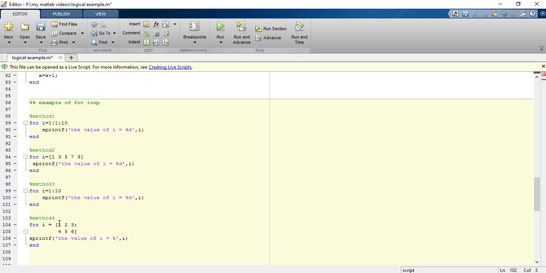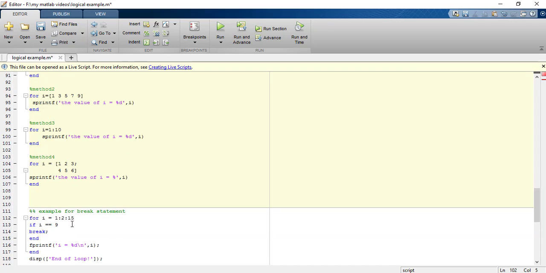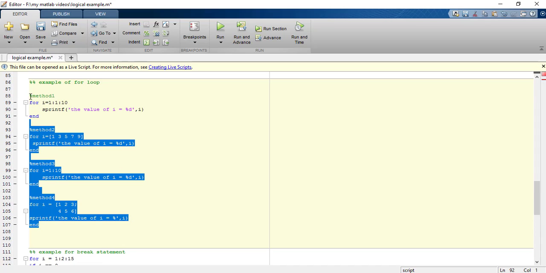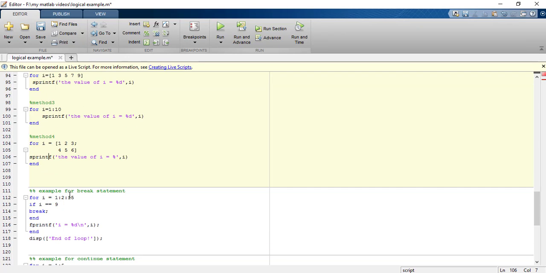So I will be a column matrix of elements 1 and 4 for the first time, a column matrix of elements 2 and 5 for the second time, and a column matrix of values 3 and 6 the third time. These are the 4 different methods for declaring the for statement, right?